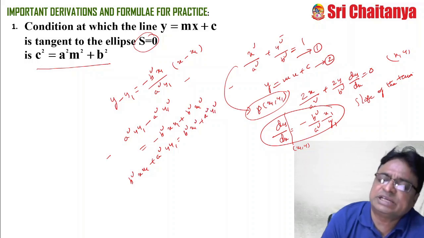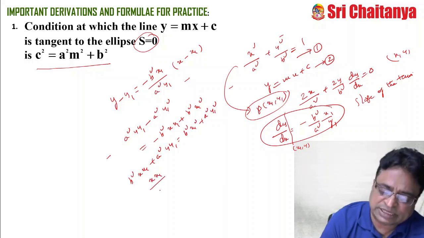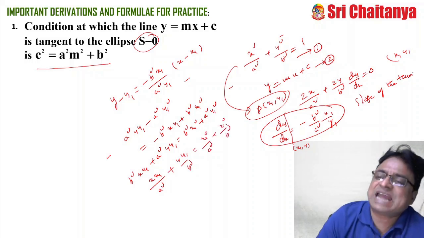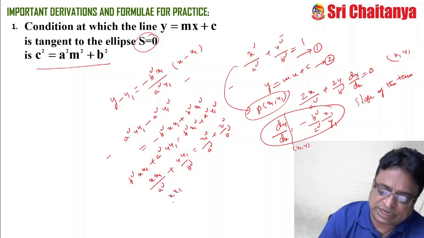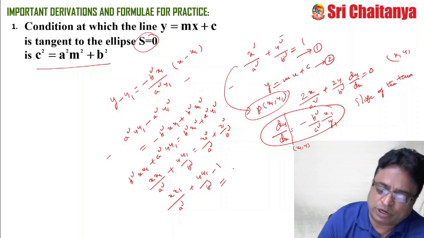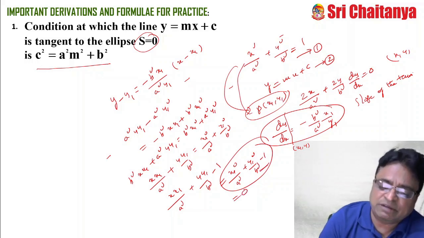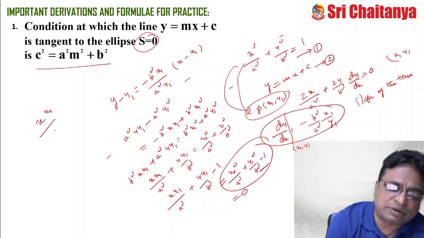Now divide on both sides with a square b square. So it becomes x x1 by a square plus y y1 by b square equal to x1 square by a square plus y1 square by b square. Now just add minus 1 on both sides. So x x1 by a square plus y y1 by b square minus 1 equal to x1 square by a square plus y1 square by b square minus 1. Since the point lies on the ellipse, so it is 0. So my equation of the tangent would be x x1 by a square plus y y1 by b square equal to 1.